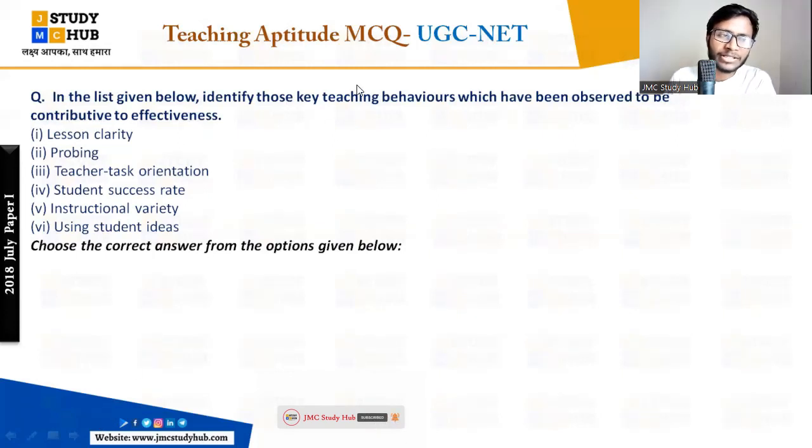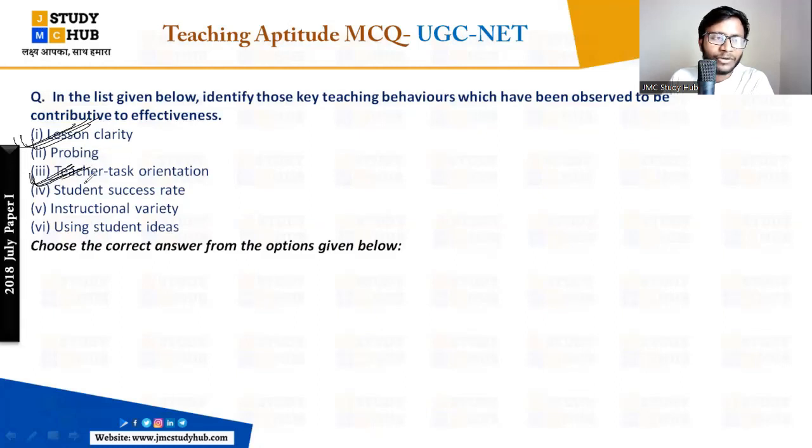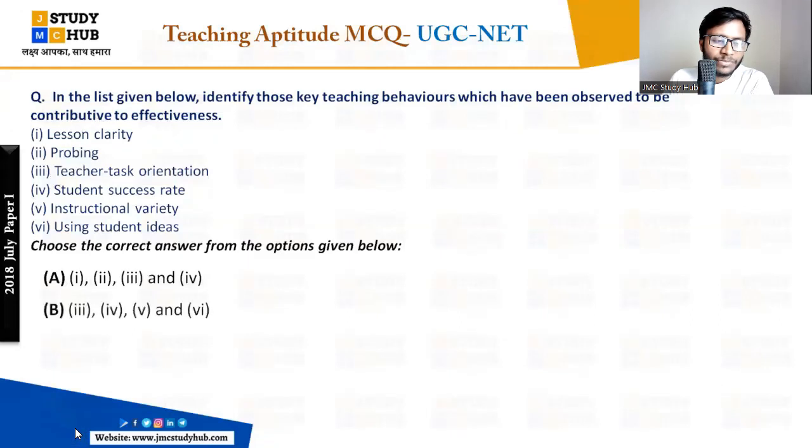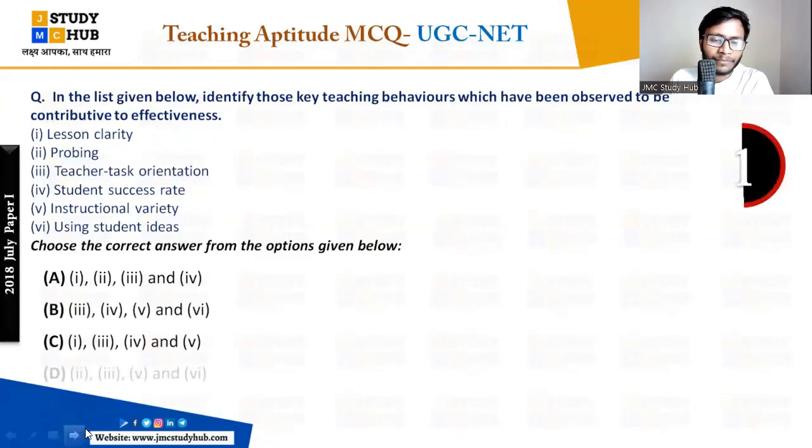Yes, chaliye, let's discuss the answer of this one too. Lesson clarity. Yes, lesson clarity will contribute to effective teaching. Teacher task. Yes, 1, 3, 4. Very good. Yahini has answered here. Teacher task orientation as well as student success rate will also affect. This is also right. So 1 we have told. Now quickly tell me, one last option is left, everybody. The last one left is 1, 3 and 4. I have told you.